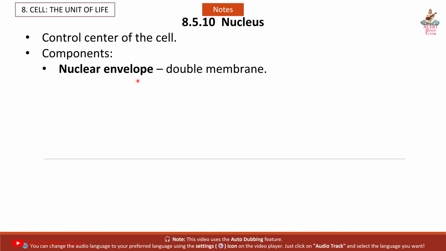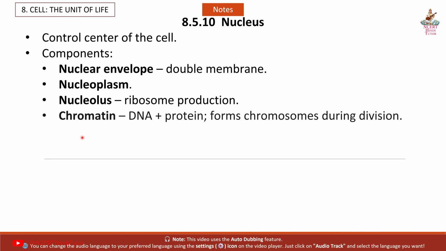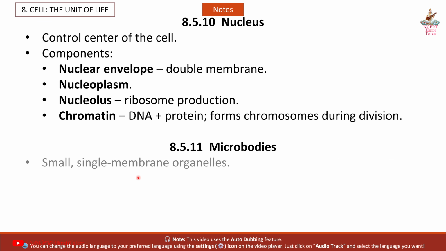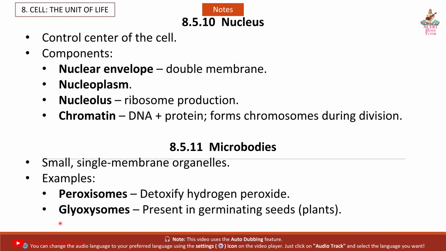Components: nuclear envelope, double membrane; nucleoplasm; nucleolus, ribosome production; chromatin, DNA plus protein, forms chromosomes during division. 8.5.11 Microbodies, small single-membrane organelles. Examples: peroxisomes, detoxify hydrogen peroxide; glyoxysomes, present in germinating seeds, plants.